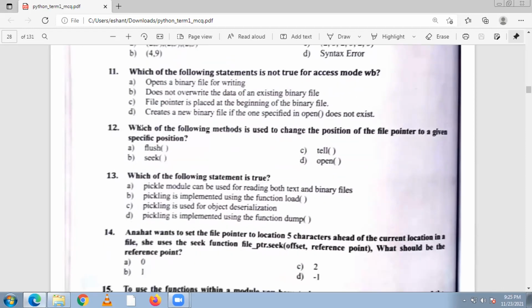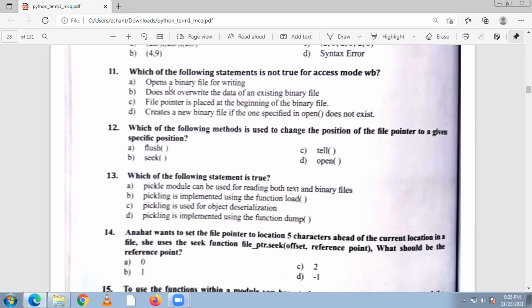Now question number 11. Which of the following statements is not true for access mode write binary, WB? Open a binary file for writing, right. Doesn't overwrite the data of an existing binary file.